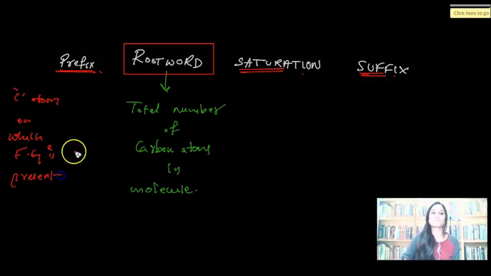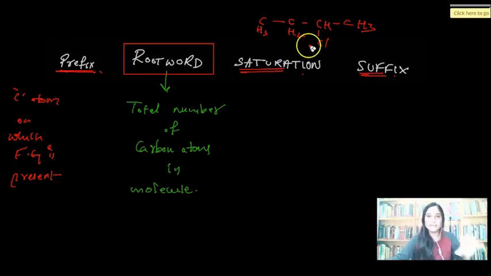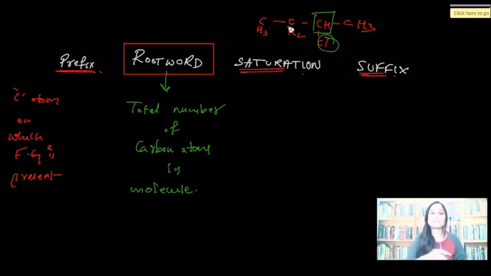For example, in the entire molecule that you have, maybe take this example, CH3, CH2, CHCl, CH3. In this entire molecule, on which carbon atom do you have the functional group? First of all, the functional group is chlorine, right? Halo group. Which carbon atom is consisting of the functional group here? That number is written in the prefix. Like you might have seen this kind of names, right? 2-chloromethane or 2-chloropropane, 2-bromo. Remember that number 2, 3, 1. Those all are the number of the carbon atom which is consisting of that functional group.